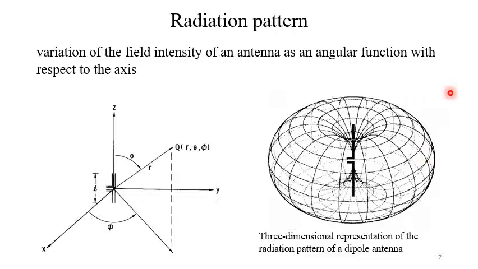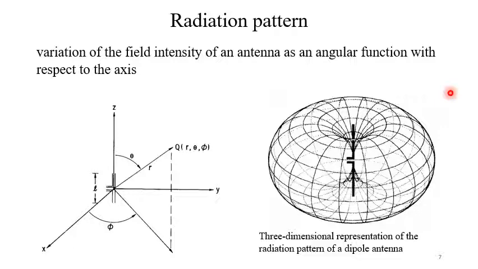So generally radiation pattern is a function of theta and phi, and it is a three-dimensional pattern, but most of the time it is difficult to draw a three-dimensional pattern. So what we do, we draw the radiation pattern in two orthogonal planes. Generally the direction of electric field and the direction of magnetic field are chosen as two different planes, and the corresponding planes are called the E plane and H plane, and those planes are called the principal planes.